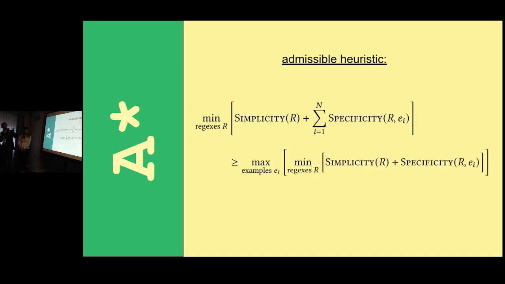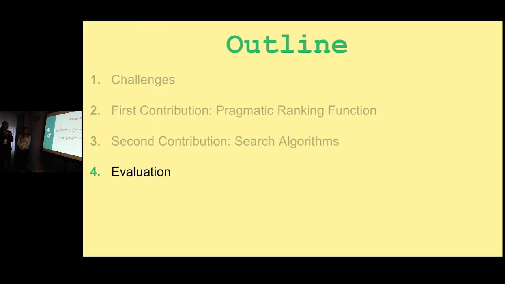So the score of what's to come is given by this formula, and then we want to bound it below by something else. And so we bound it below by this other formula, which we can calculate efficiently by considering subproblems with subsets of the examples. So if your problem has 5 examples, you could consider the subproblems for each pair of examples, which are easily solvable because the graph is a lot smaller, and then use those subproblems to bound below the score and get an efficient A star heuristic.